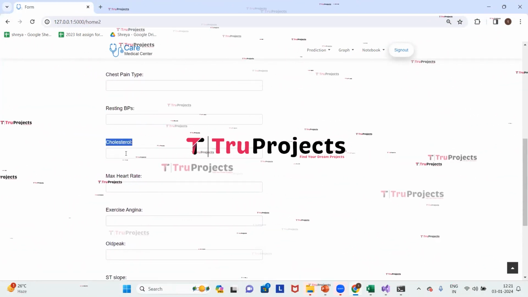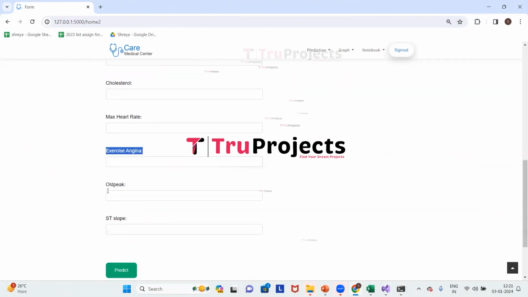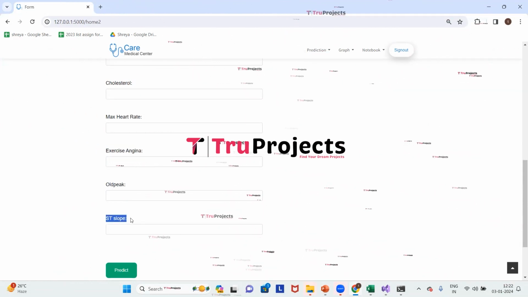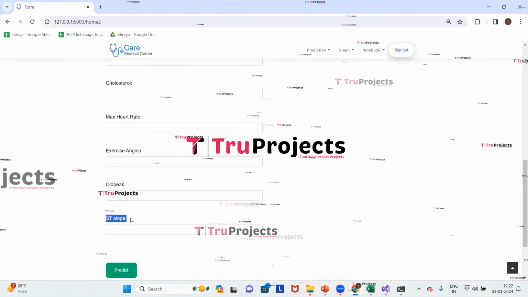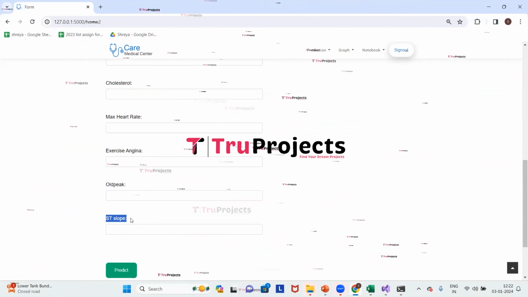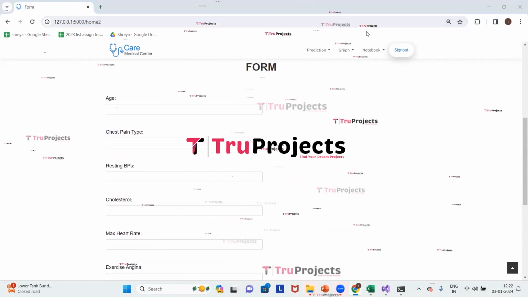Next one is cholesterol, maximum heart rate, exercise angina, old peak value, and the last one is slope, ST slope. ST slope is a categorical variable representing the slope of the ST segment during exercise on ECG, a feature related to heart function. Now we will enter all these parameters.